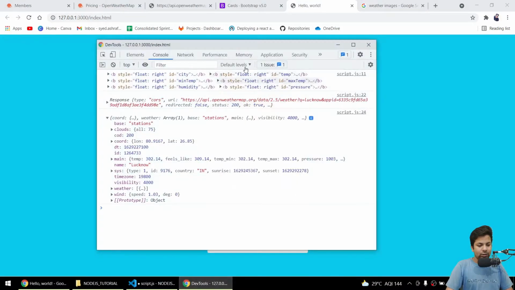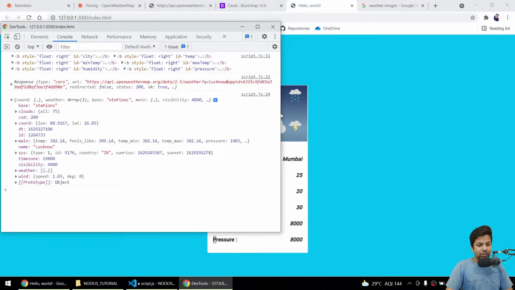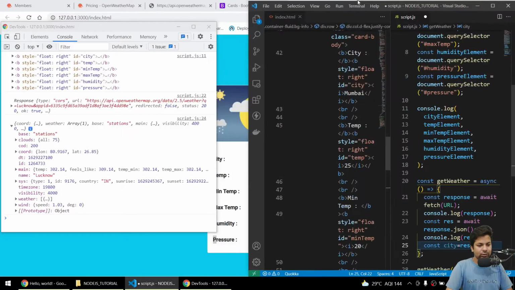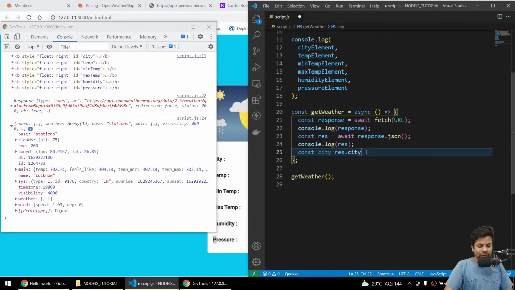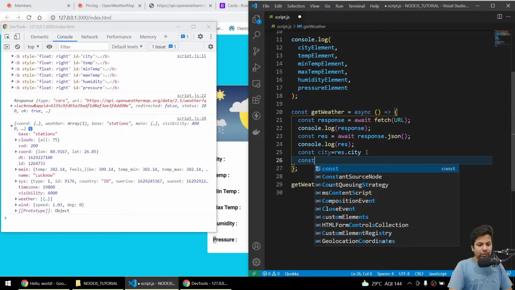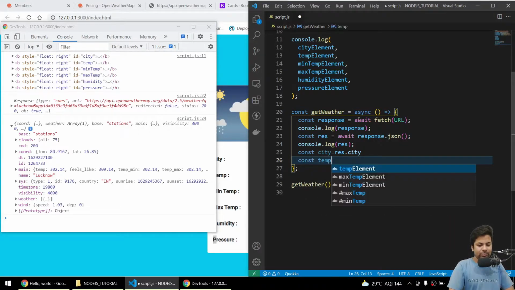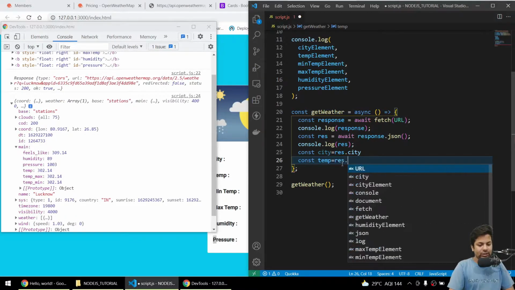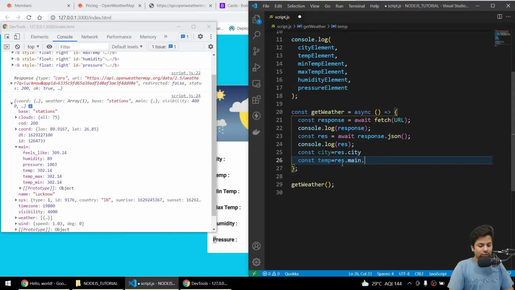and let me open side by side. Now I can close this for now. Then we'll say constant, we got temperature, so temp equals to, now let's check where the temperature is. Temperature is in the main, inside that we have temp, so we'll say res dot main dot temp. Okay, it's inside that.